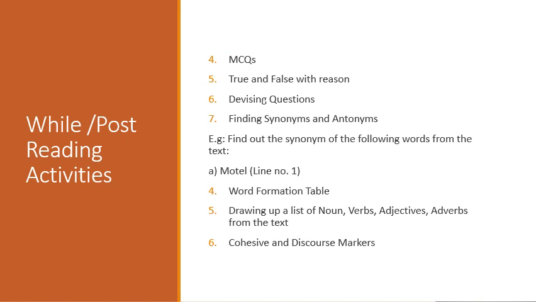Number 9 is drawing up a list of nouns, verbs, adjectives, adverbs from the text. Now I've mentioned all of them over here, but it's not necessary to give all of them. If you feel like the text has got a lot of nouns, then you can ask the students to make a list of all the nouns that are used in the text. If you think that there are many adjectives in the text, then you can ask the students to make a list of all the adjectives that are used in the text. Same is the case with others.